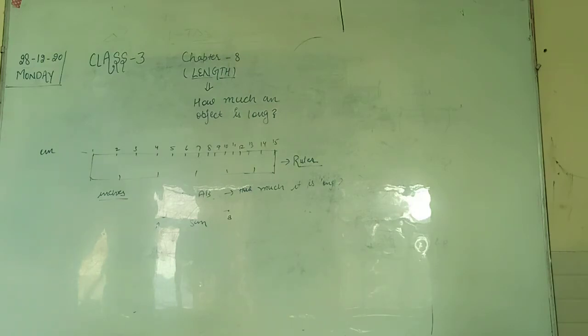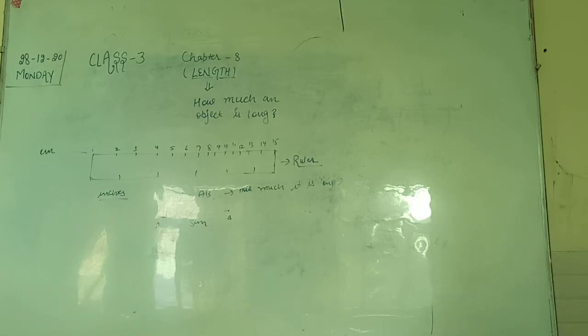I hope it is clear that length means how much an object is long. Clear my topic?